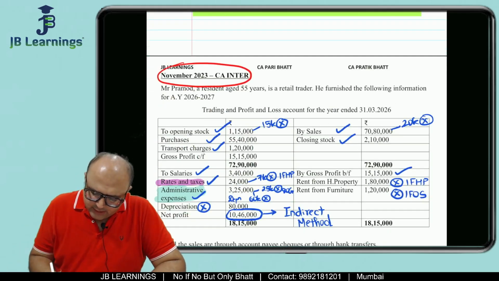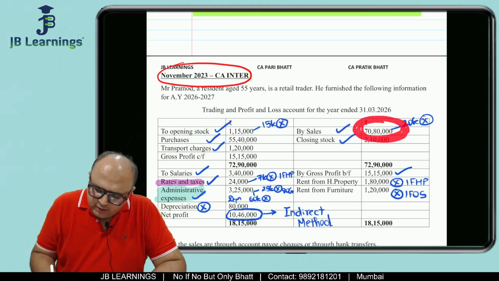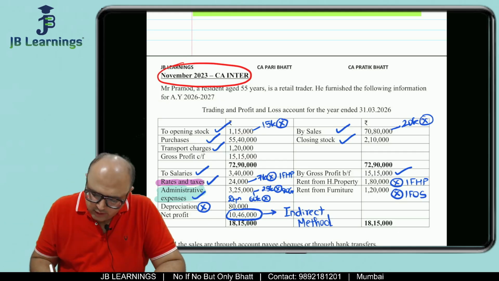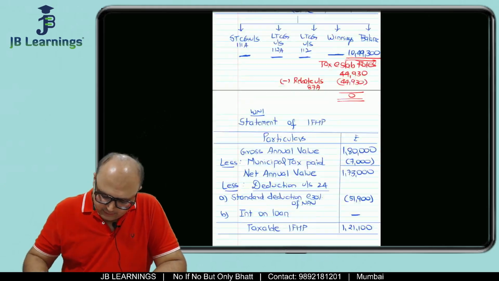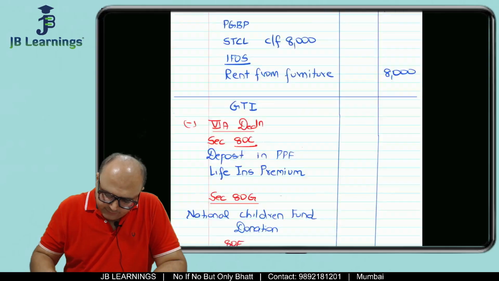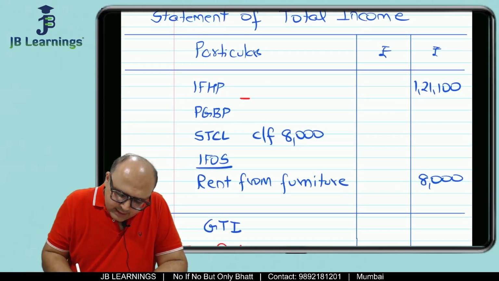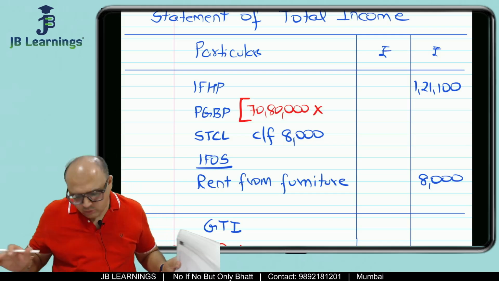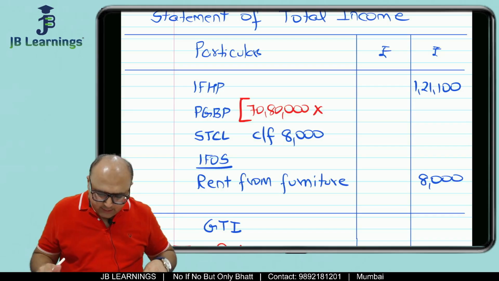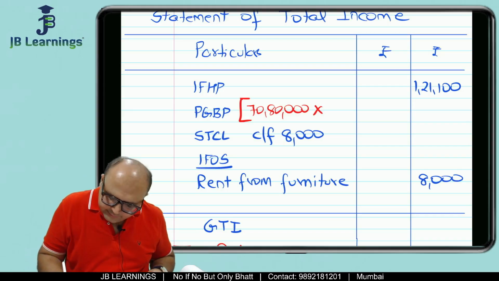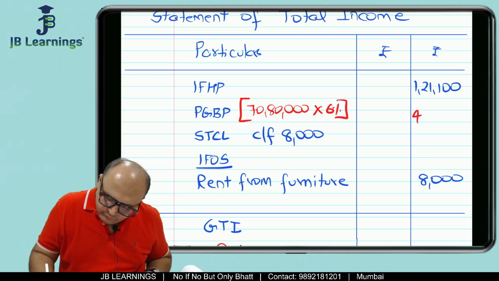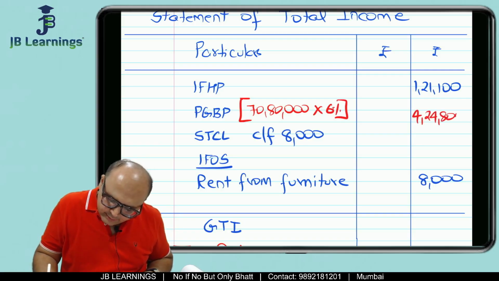So is sales given in the question? Yes. Is the sales within the limit of 44AD? The limit is 2 crores, and if a certain condition is satisfied, it is 3 crores. So this is 70,80,000. So how would we solve this sum, everybody? We will do 70,80,000, and in the adjustment number 1, they have given all the amounts were received through account payee cheques. So 70,80,000 we will multiply by 6%. Correct. If it is cash, we do 8%. This would be 6%. So 4,24,800.